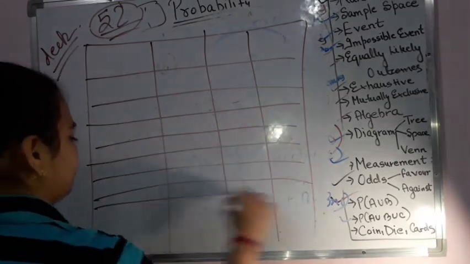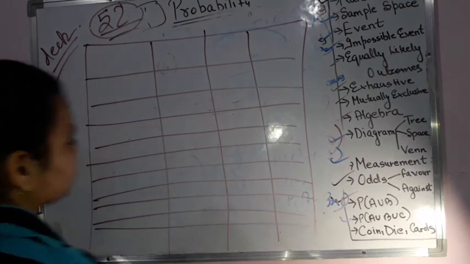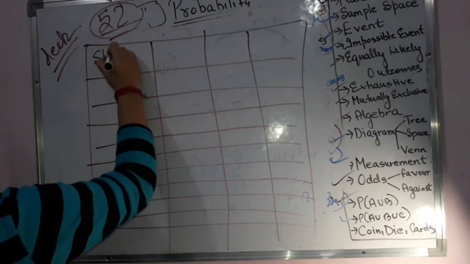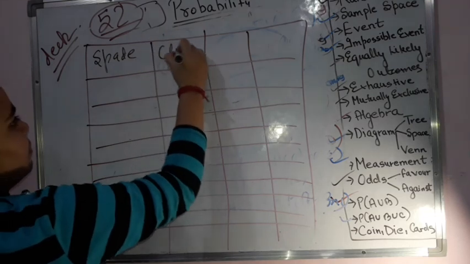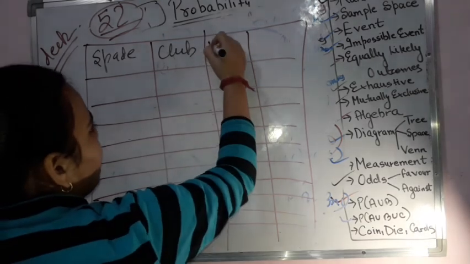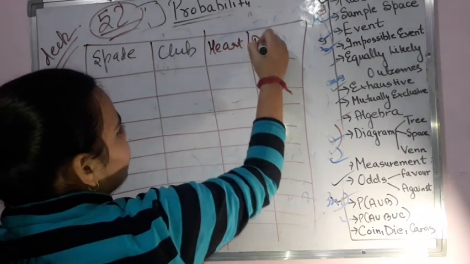We'll be seeing. Okay, so the first two that we have is the spade, the club. I made a mistake, I should have made it with the blue one. Anyways, this is heart and your diamond.